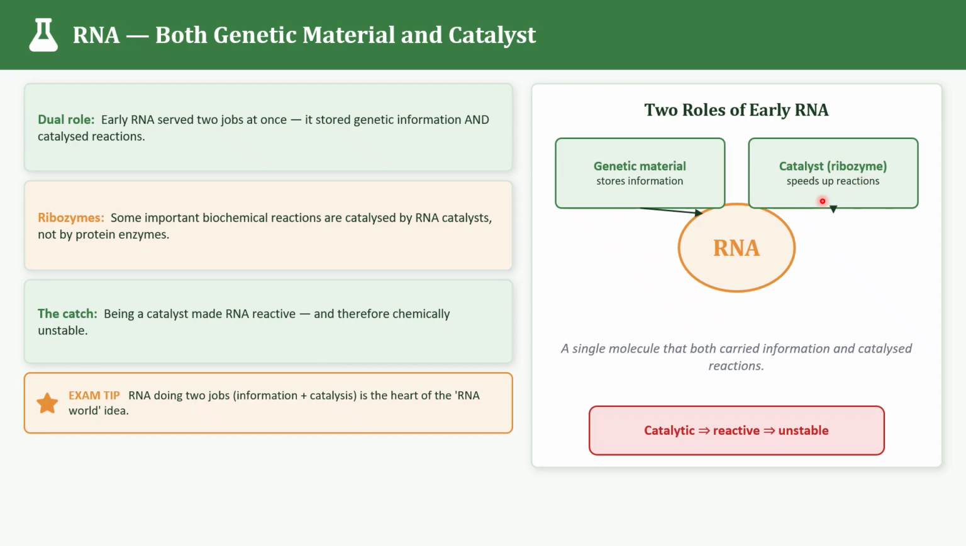And the second function was catalyst. RNA also accelerated biochemical reactions. What is a catalyst? A catalyst speeds up a chemical reaction without being consumed. Usually these catalysts inside living organisms are proteins called enzymes. And scientists discovered that some RNA molecules also function as enzymes. These catalytic RNA molecules are called ribozymes. So what are ribozymes? A ribozyme is simply an RNA molecule that performs catalytic activity.